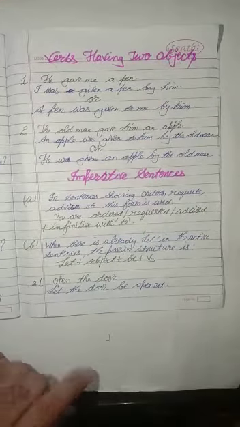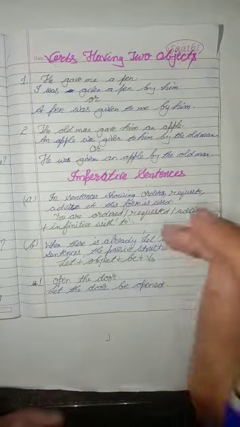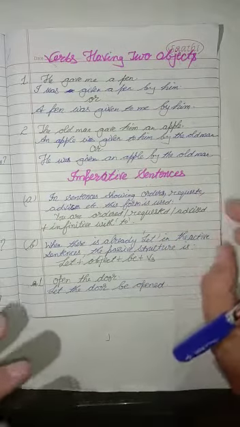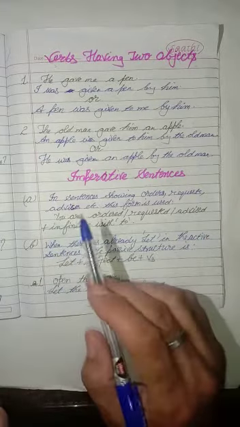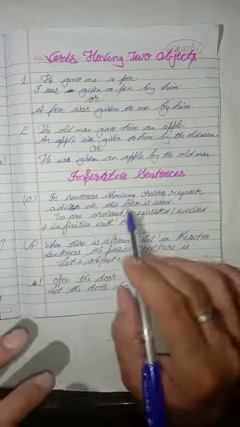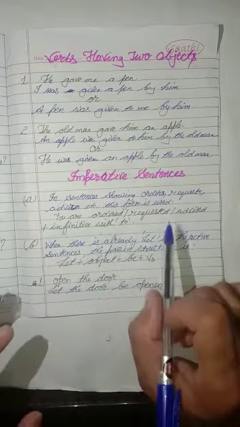Next, imperative sentences. An imperative sentence expresses an order, an advice, or some request. In sentences showing orders, requests, advices, etc., this form is used.